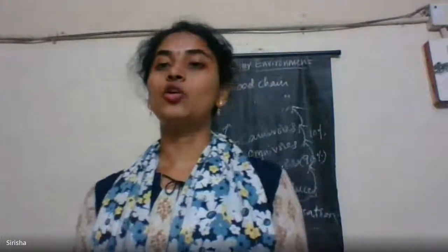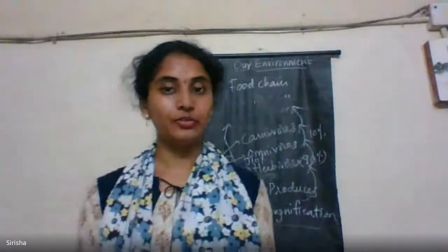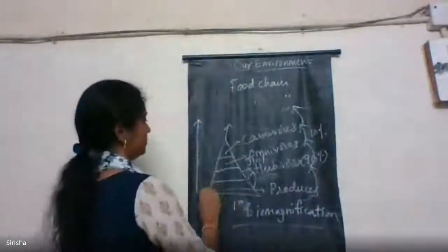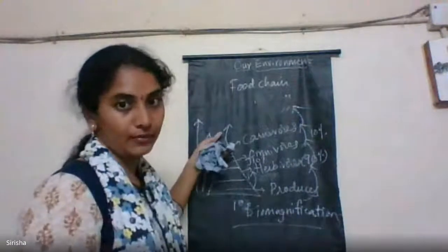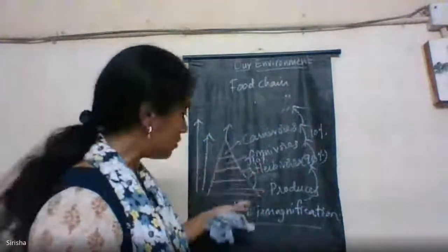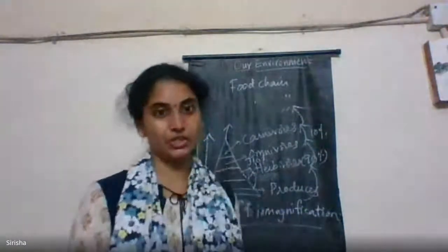For the crops, what do we spray usually? Harmful pesticides are sprayed on the crops to meet the demands of the people. So with every next trophic level in a food chain, the concentration of harmful chemicals increases. It is called biomagnification.